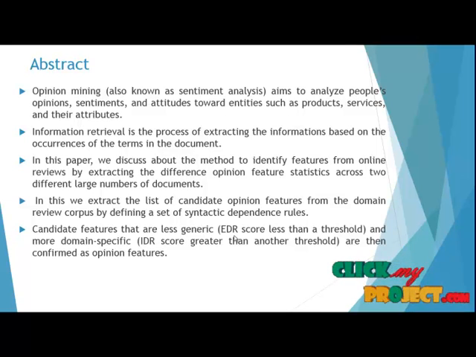Next, for each recognized feature candidate, its domain relevance score with respect to the domain-specific and domain-independent corpora is computed, which we term the intrinsic domain relevance score and extrinsic domain relevance score, respectively. In the final step, candidate features with low IDR scores and high EDR scores are found. We thus call this interval thresholding the intrinsic and extrinsic domain relevance criterion.